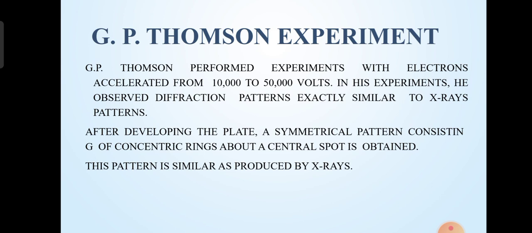G.P. Thomson experiment. G.P. Thomson performed experiments with electrons accelerated from 10,000 to 50,000 volts. In his experiments, the observed diffraction patterns were exactly similar to X-ray patterns. After developing the plate, a symmetrical pattern consisting of concentric rings about a central spot is obtained. This pattern is similar to that produced by X-rays.